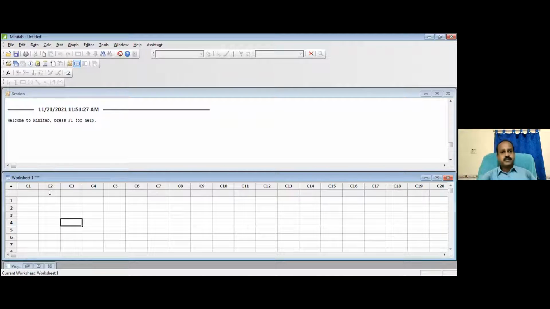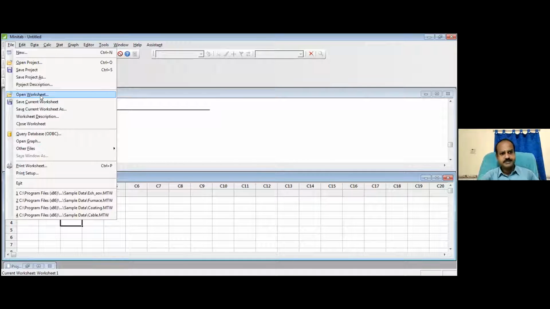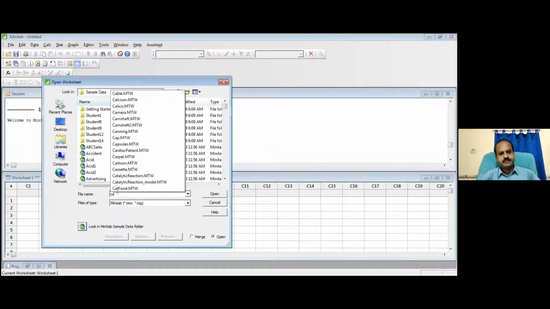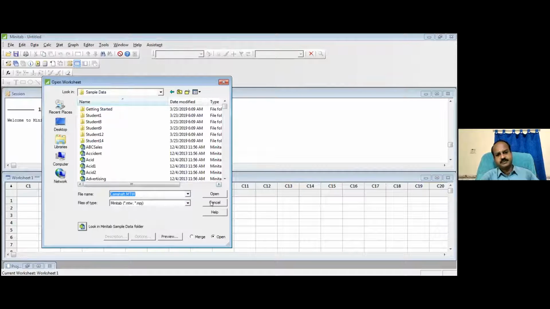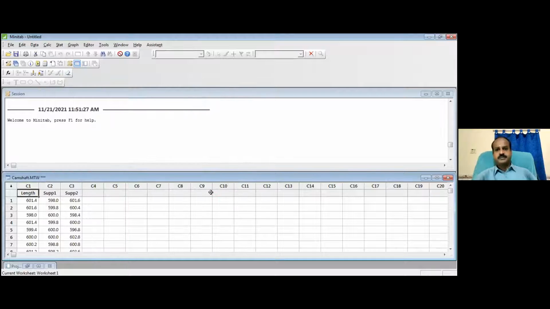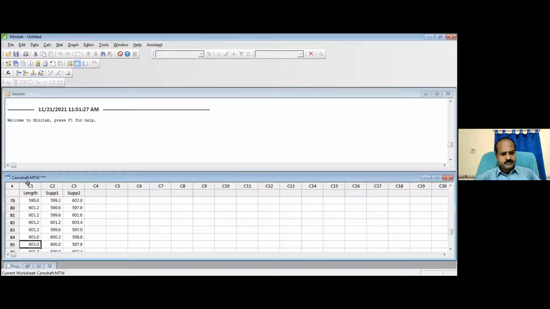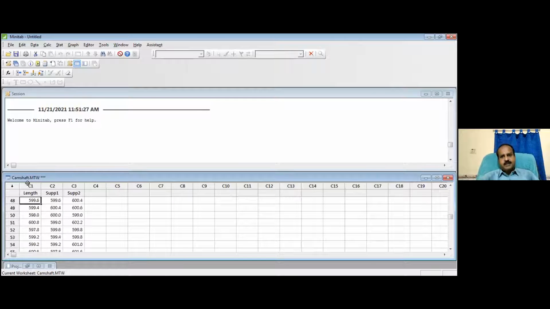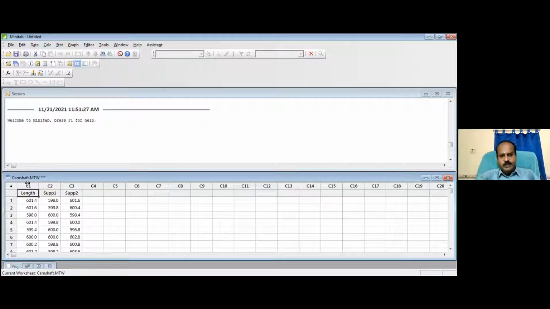Right. So let me open some data file, a worksheet, sample data, camshaft, open. Now, this is the data, column number 1. There are about 100 data. And now the data collection plan is every time the quality inspector goes to the line, the camshaft manufacturing line,